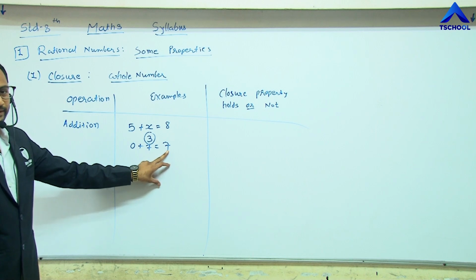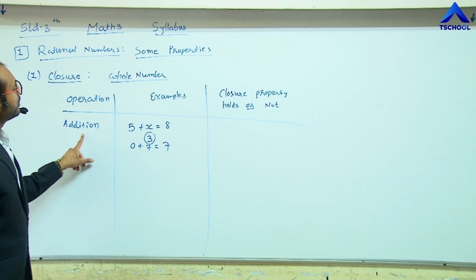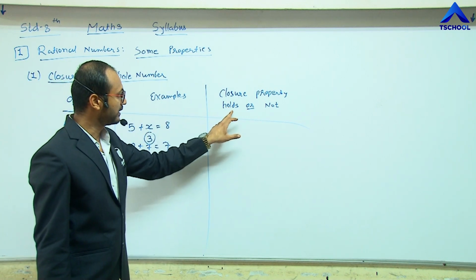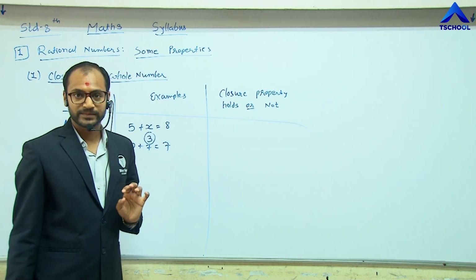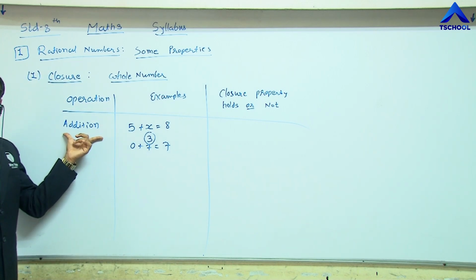Hence we can say that addition holds the closure property. Here the last column is for whether the closure property holds or not. So here, yes, addition holds this closure property.